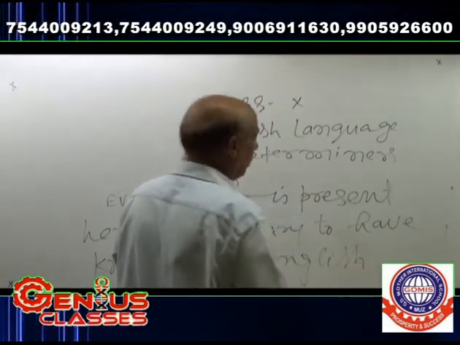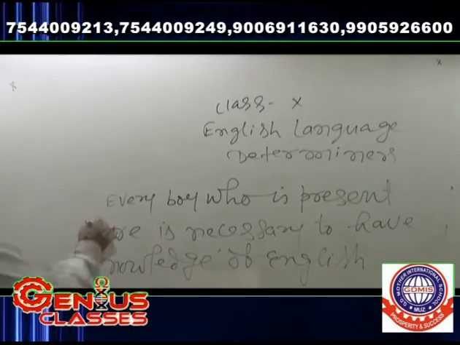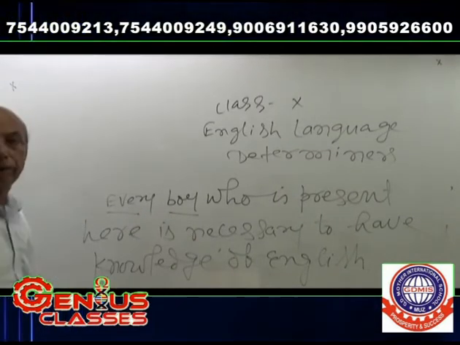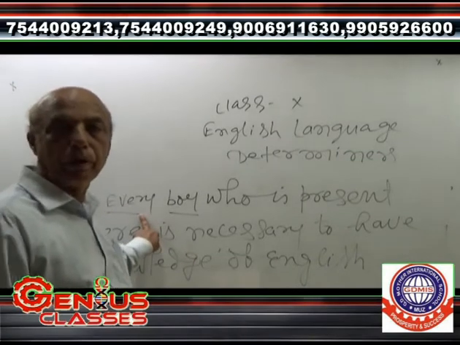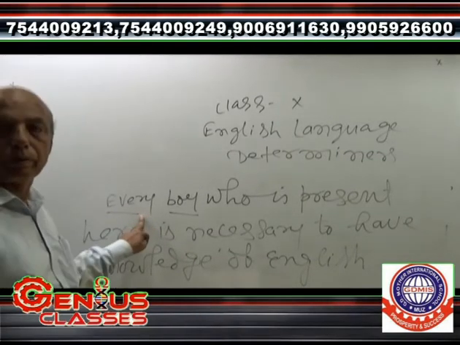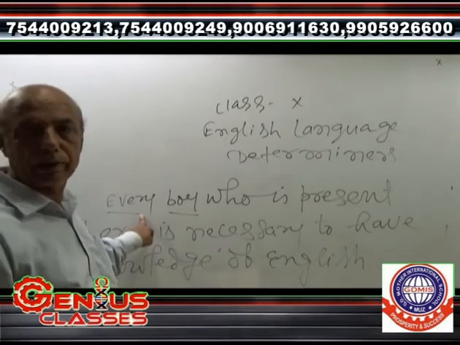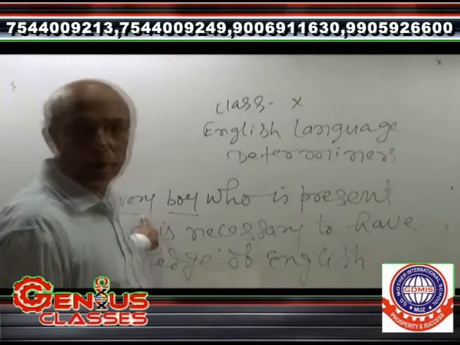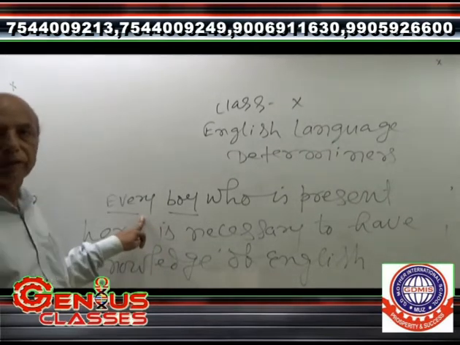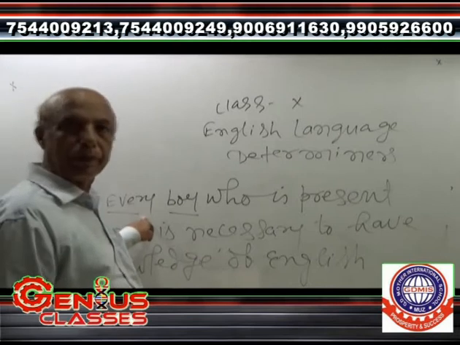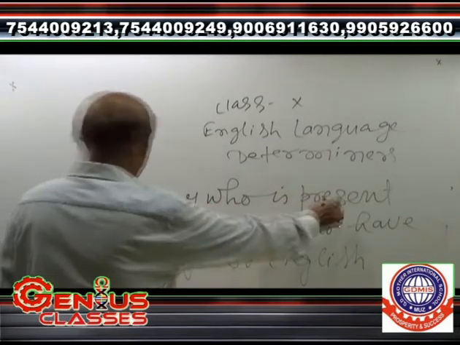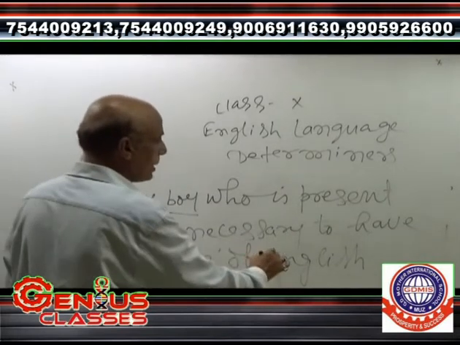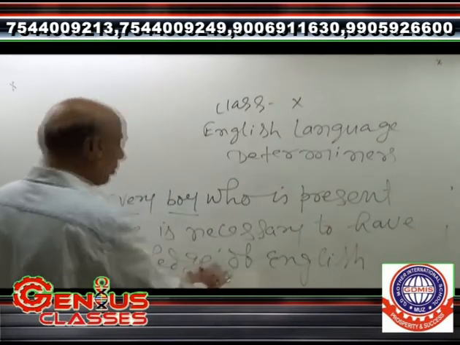Here I want to tell you that every has been used in the form of an adjective. It is one of the determiners known as adjective determiners, and here it has been used in the sentence: every word that is present here is necessary to have knowledge of English.